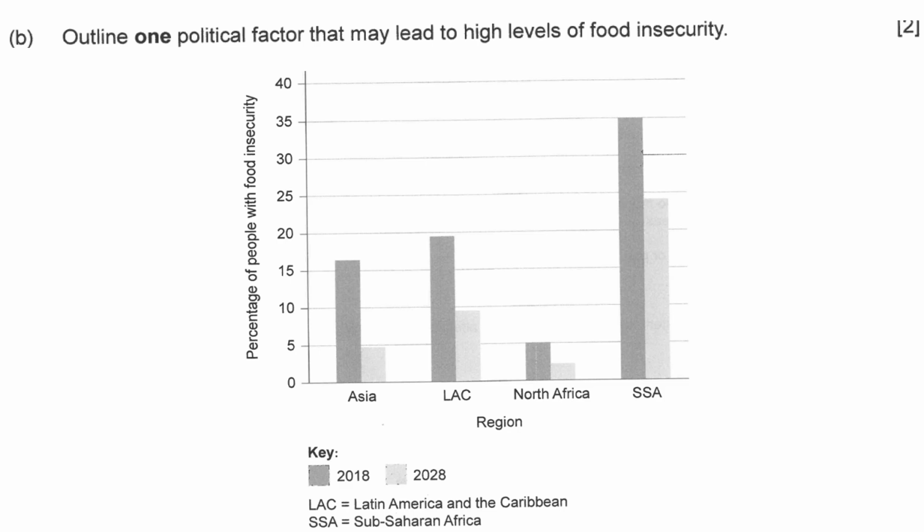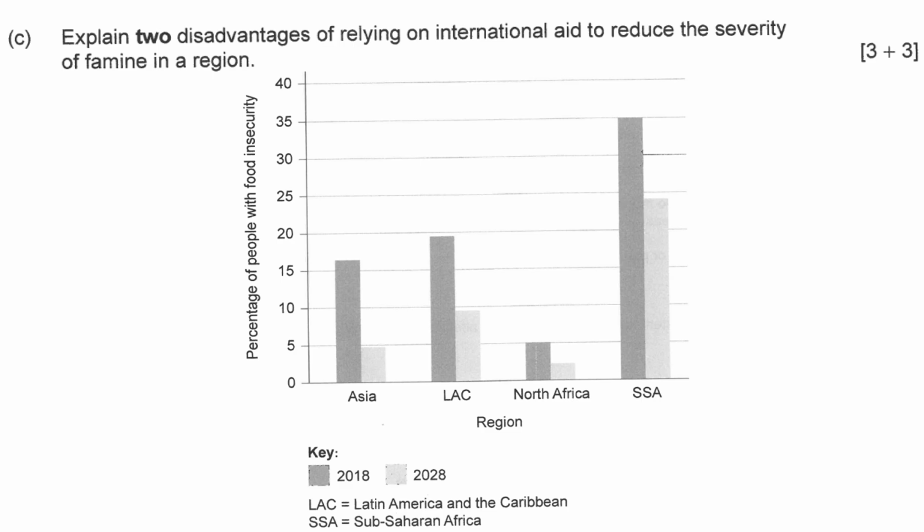Welcome back. Wow, 6 marks. Explain two disadvantages of relying on international aid to reduce the severity of food insecurity in the region. Wow, 6 marks. So a big pause, I think 6 minutes. Big pause.